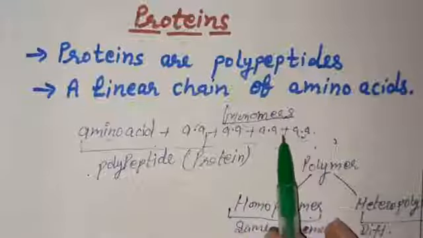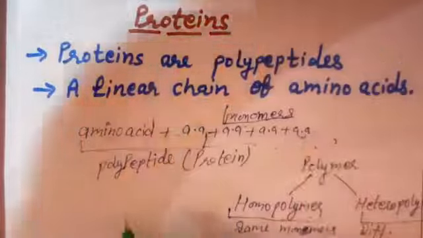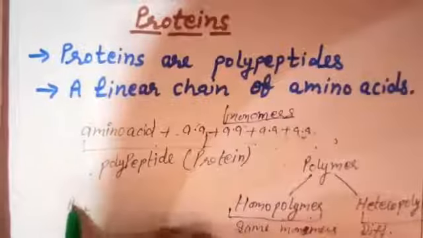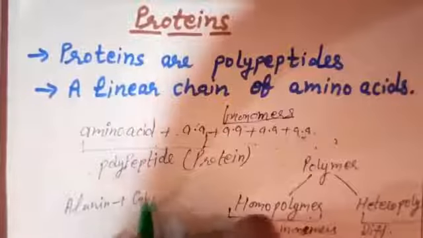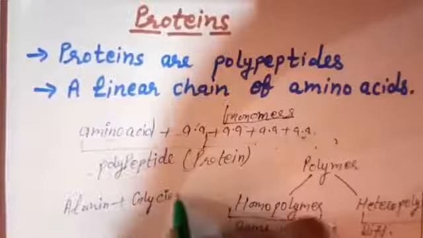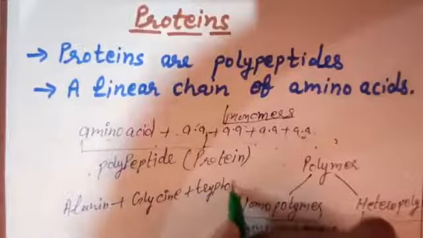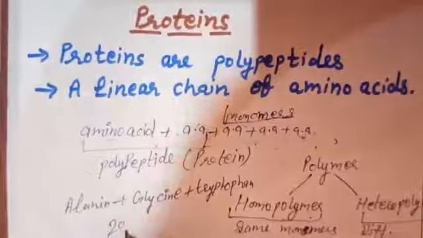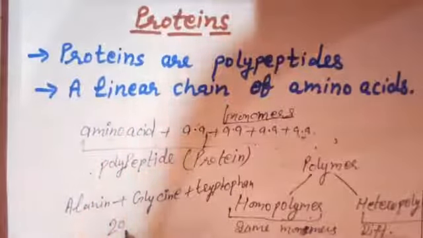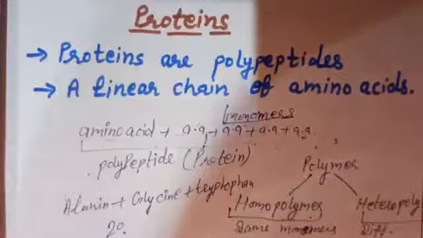These amino acids can be like alanine, then glycine, tryptophan. Like this, amino acids will be present here. As you know, 20 different types of amino acids are present in our body which are used to make proteins. That's why proteins are heteropolymers.